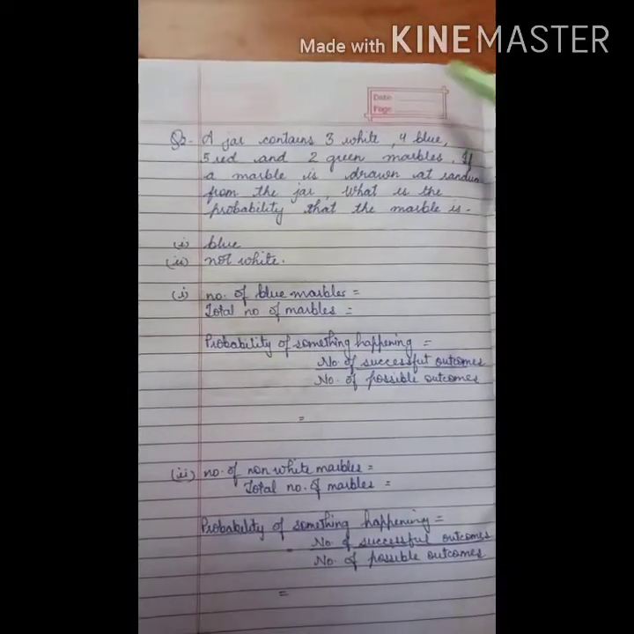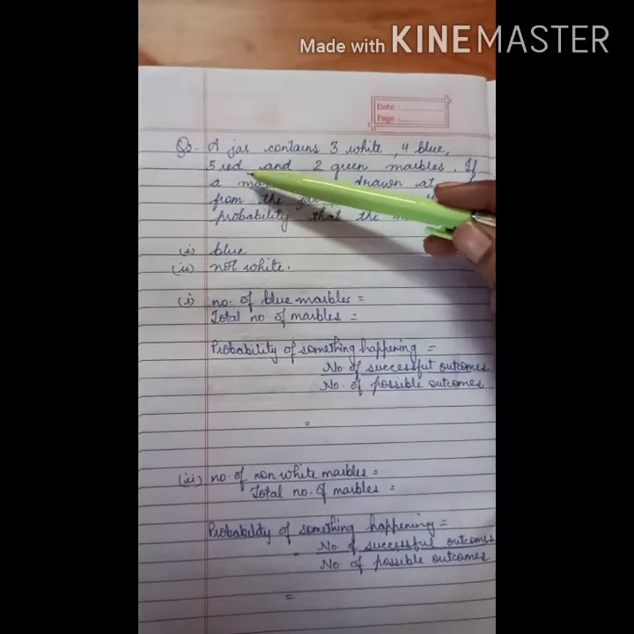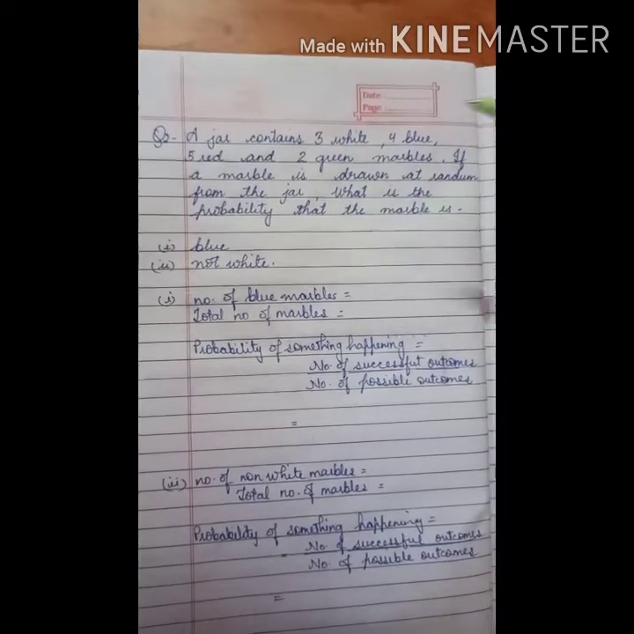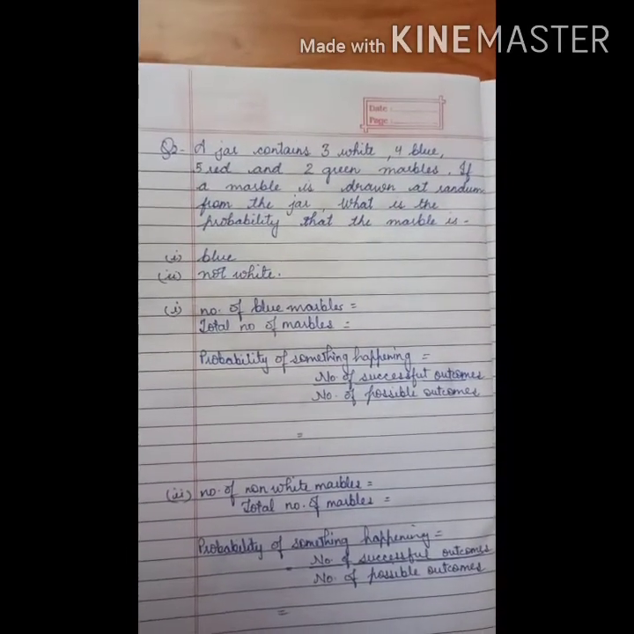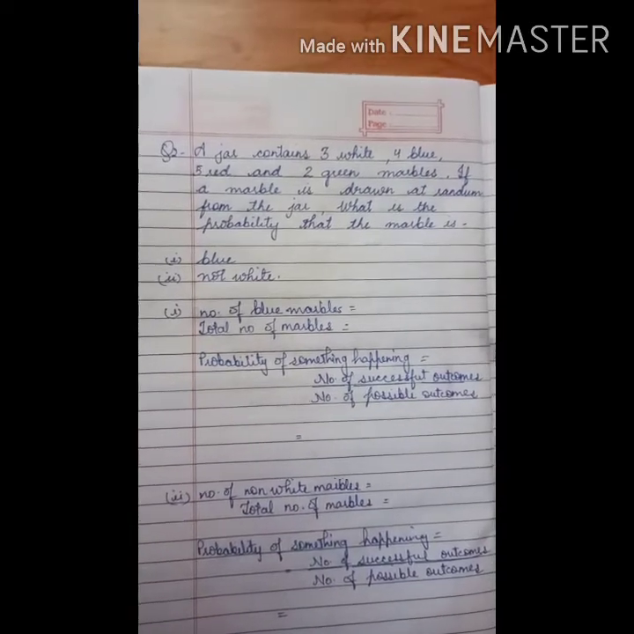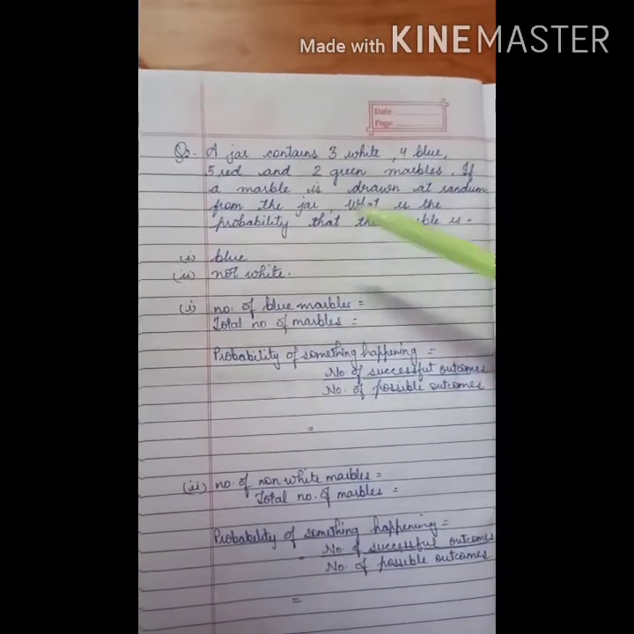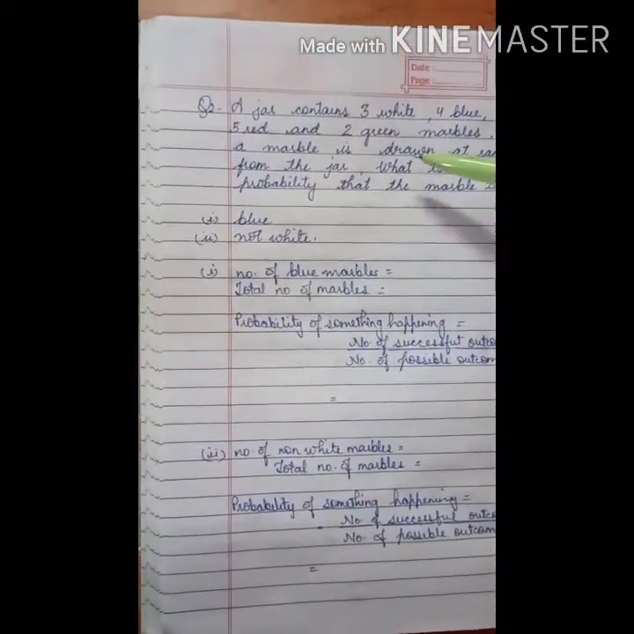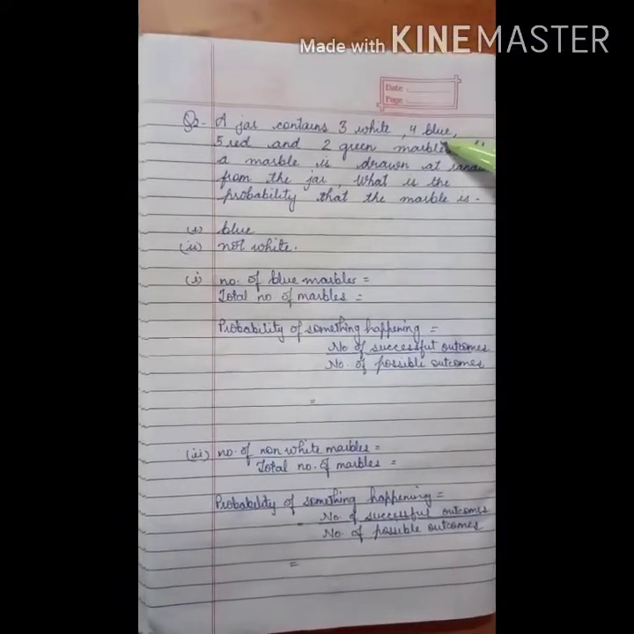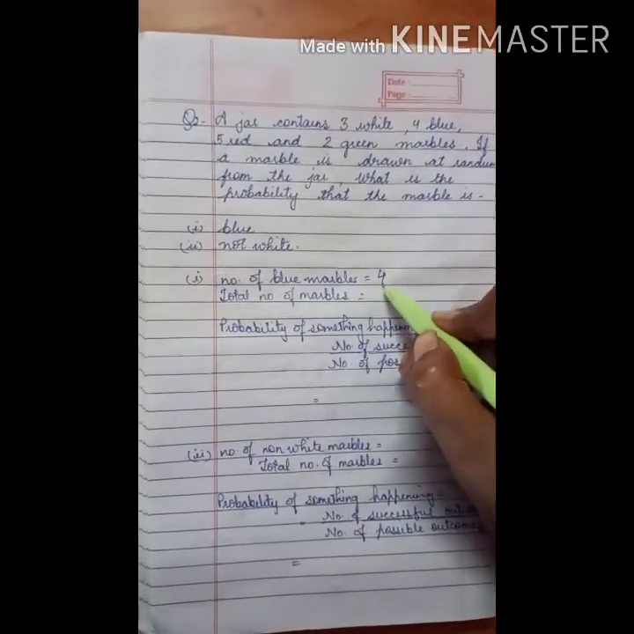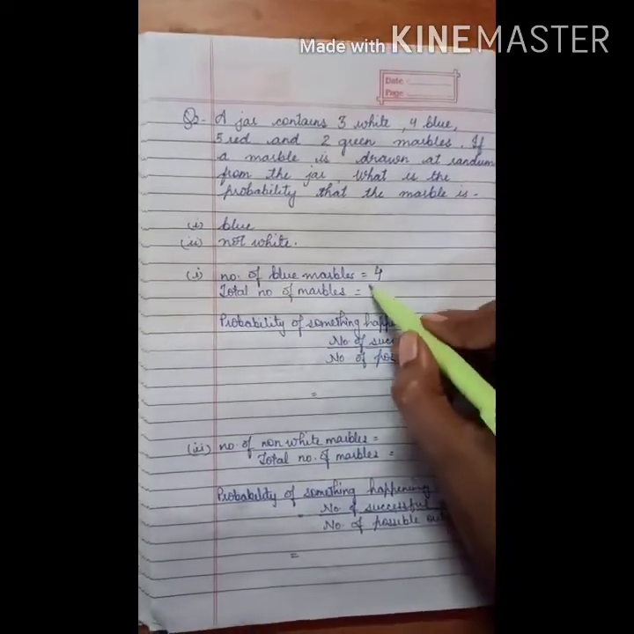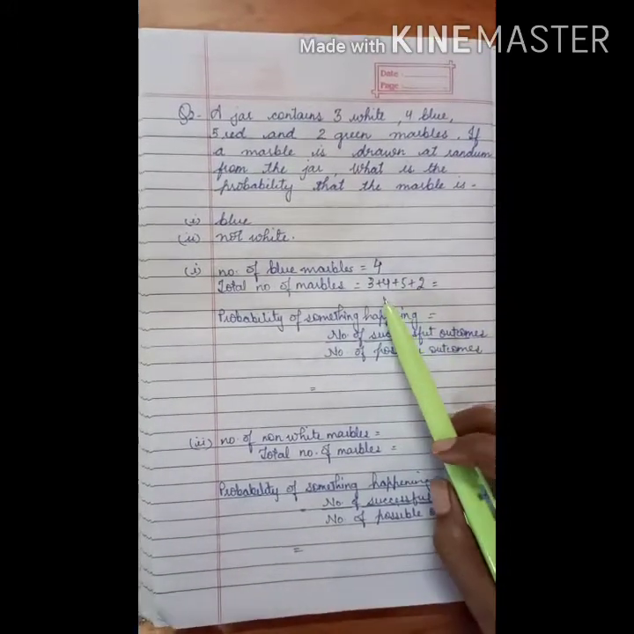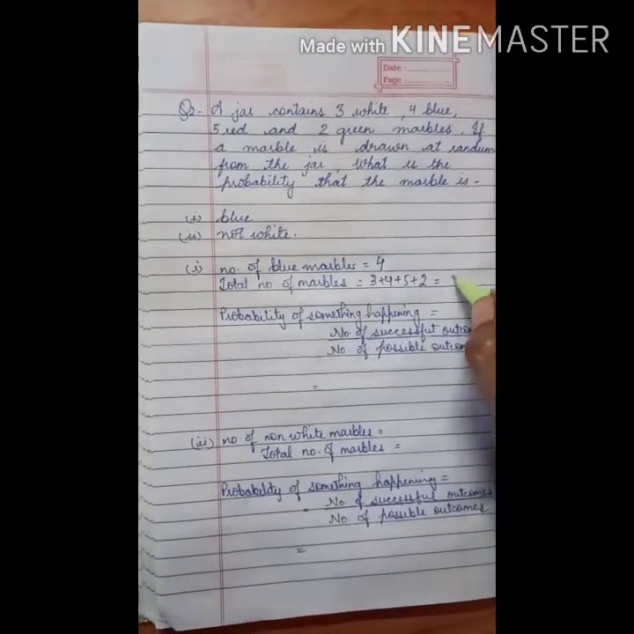Now the next example. A jar contains 3 white, 4 blue, 5 red and 2 green marbles. If a marble is drawn at random from the jar, what is the probability that the marble is blue and not white? Okay. Now the number of blue marbles. How many blue marbles are there in the jar? There are 3 white, 4 blue. So 4 blue marbles. And the total number of marbles? 3 plus 4 plus 5 plus 2, which is equal to 14.